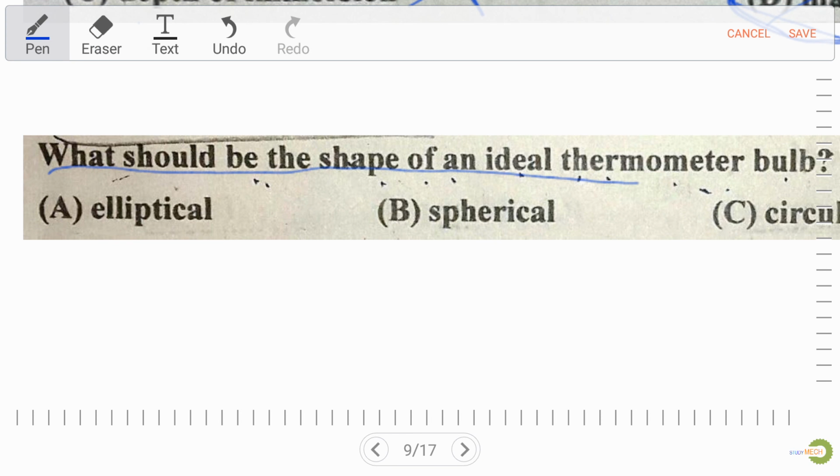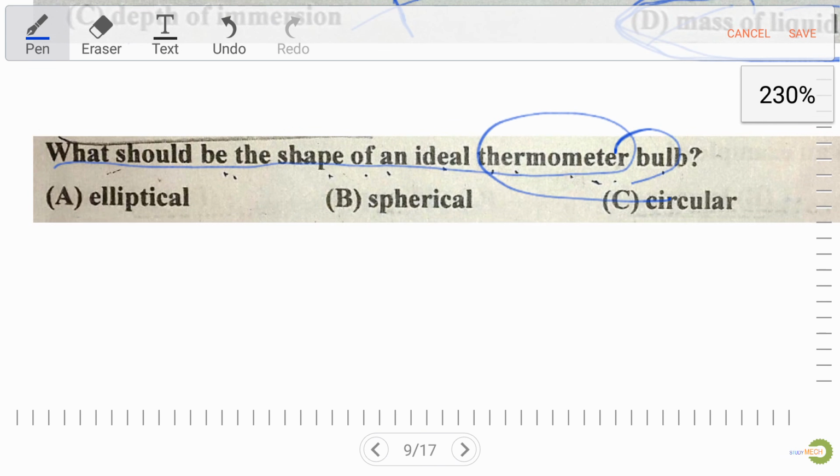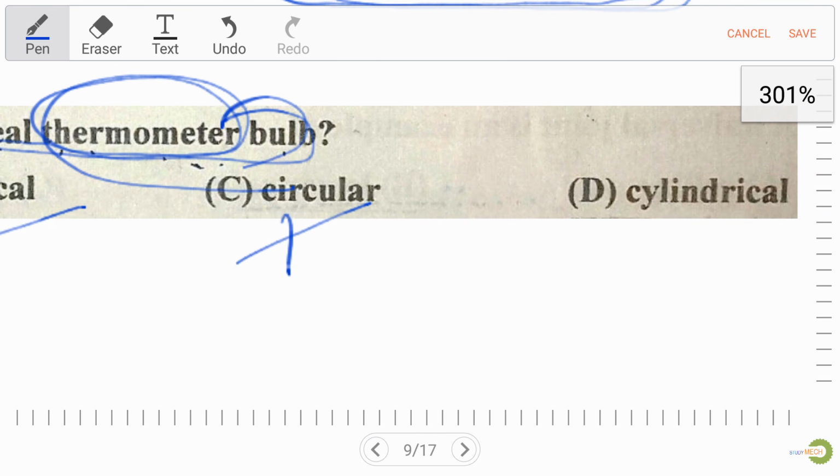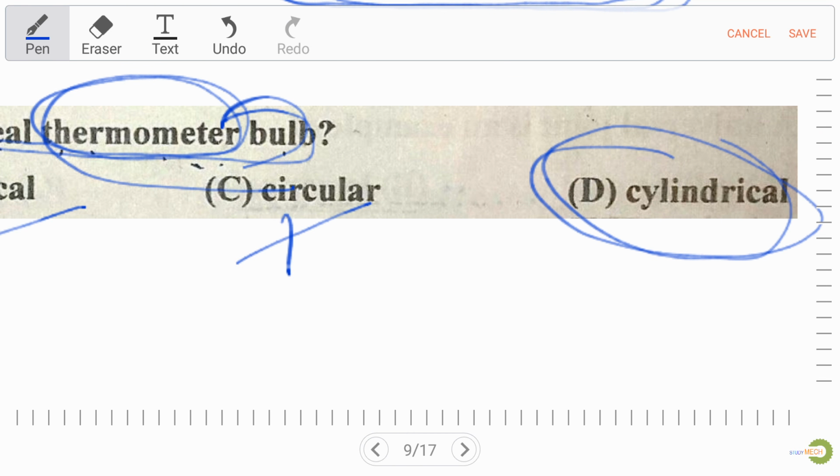What should be the shape of the ideal thermometer bulb? I repeat, what should be the shape of the ideal thermometer bulb? So our options are: elliptical, option B spherical. Elliptical and spherical are not the right answer. Circular is also not the right answer. Cylindrical, yes, cylindrical is our right answer.